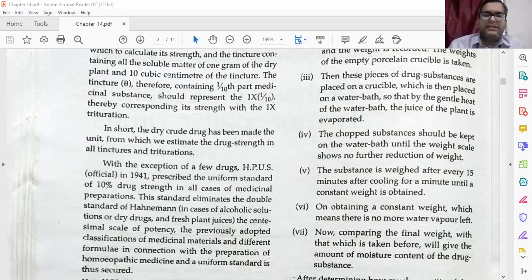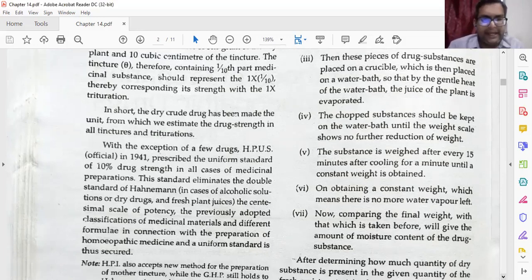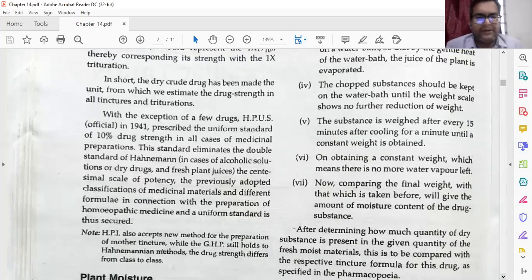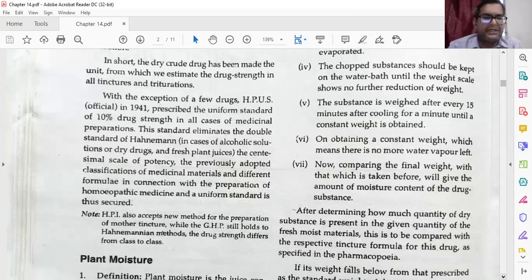So this way of varying drug power was eliminated by the Homeopathic Pharmacopoeia of the United States. The centesimal scale of potency, the previously adopted classification of medicinal materials and different formulations in connection with the preparation of homeopathic medicines, and a uniform standard were thus secured.